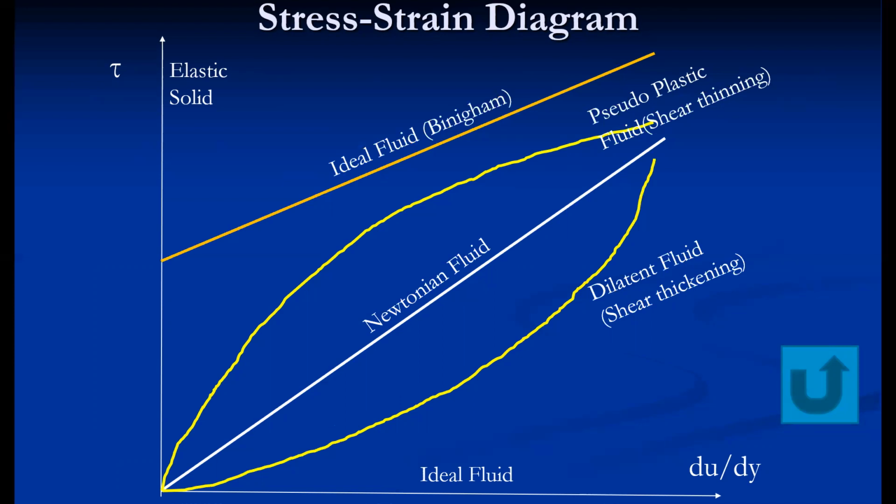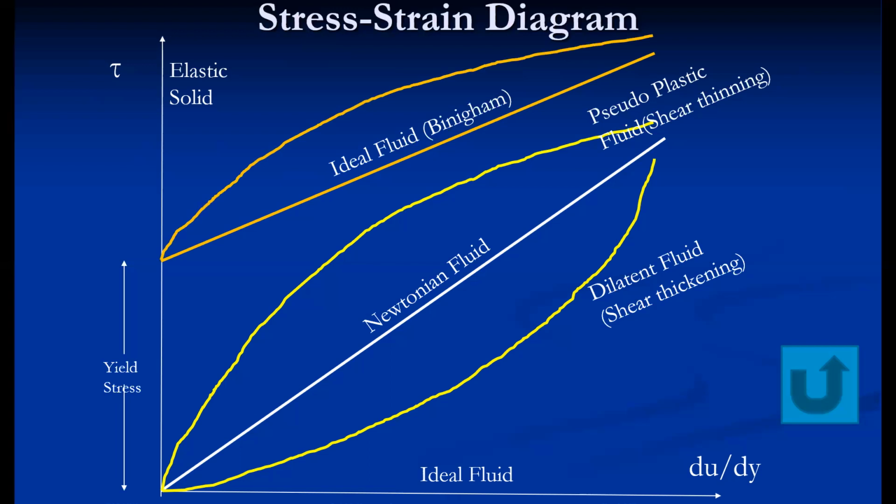Another type of non-Newtonian fluid is called ideal plastic, also called a Bingham fluid. Actually it is a printing mistake; it is not ideal fluid, it is ideal plastic. So here some initial yield stress has to be exceeded. For example, toothpaste. This fluid is initially solid or semi-solid, but with the application of shear stress, it becomes liquid. The ideal plastic follows Newton's law of viscosity after exceeding the limiting stress, that is yield stress. But there is one more fluid, called thixotropic fluid, in which, after crossing the yield stress, the shear stress varies non-linearly with the rate of deformation.